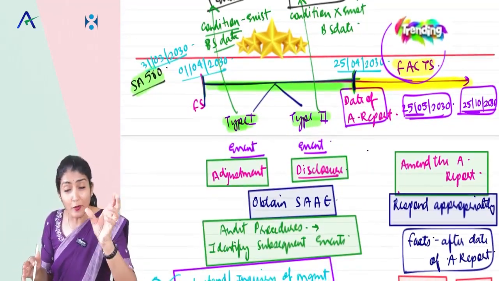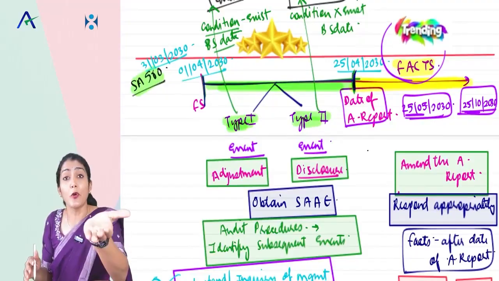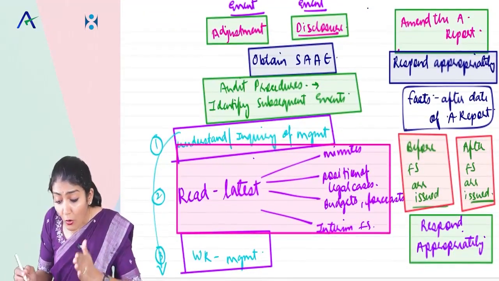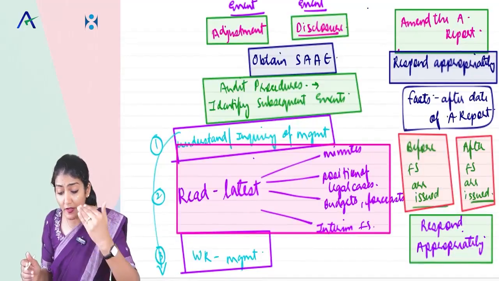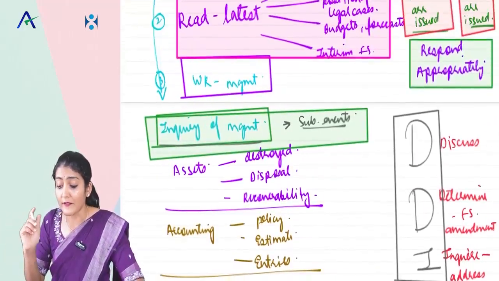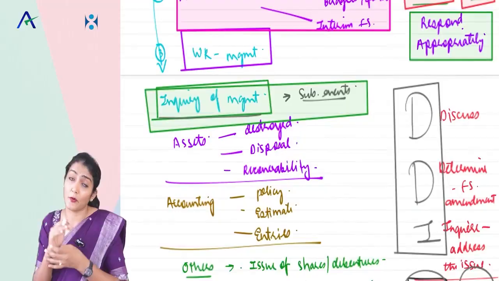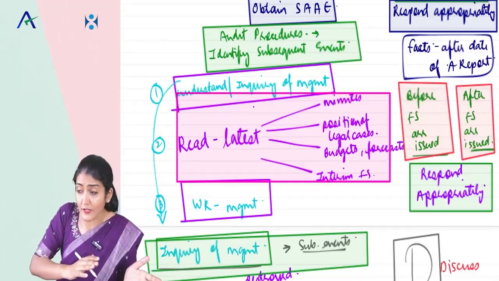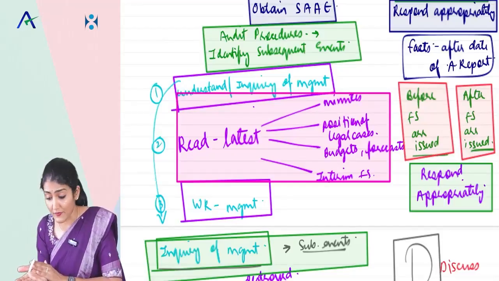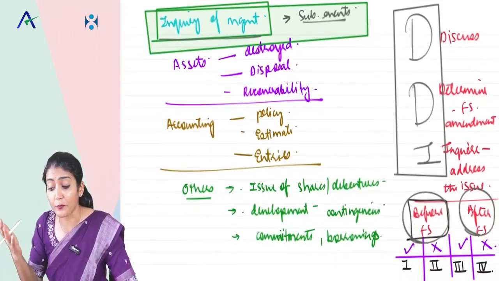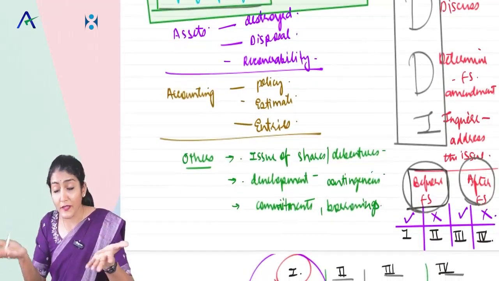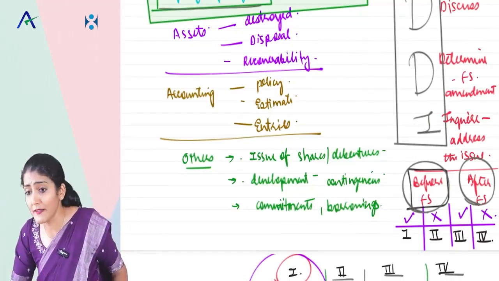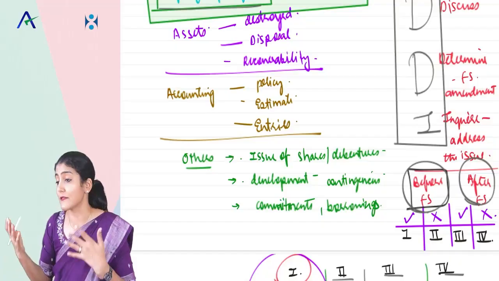For type 1, type 2, adjustment disclosure, you need to obtain sufficient appropriate audit evidence. For that you need to perform audit procedures to identify the subsequent events and make inquiries of the management regarding the subsequent events. And for facts that become known to the auditor, whether before the financial statements are issued or after they are issued, you need to respond appropriately. How do you respond appropriately? DDI: discuss, determine, inquire, and then management amends, does not amend.